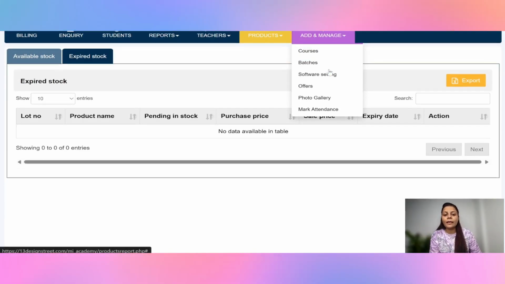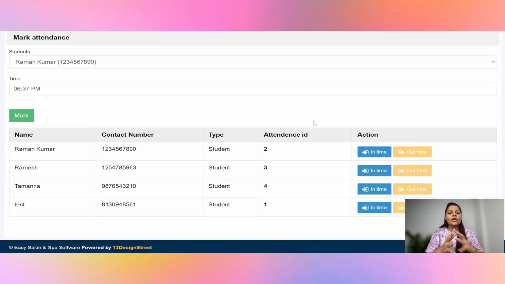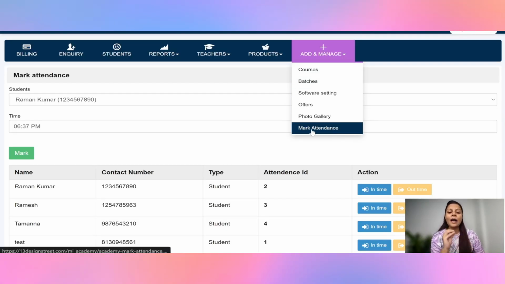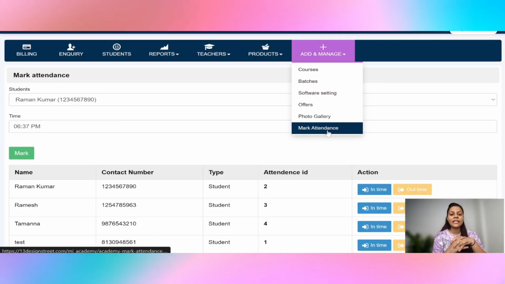There is an option to enter multiple courses from here, you can maintain batches, and you can upload photos. There is also an option to mark attendance. Biometric devices can be integrated directly with the software, so you can take teachers' and students' attendance simultaneously in the software. The mark attendance option can be integrated with any of your biometric machines.